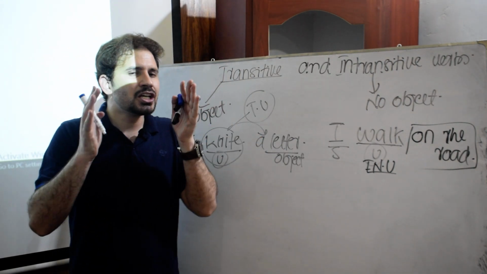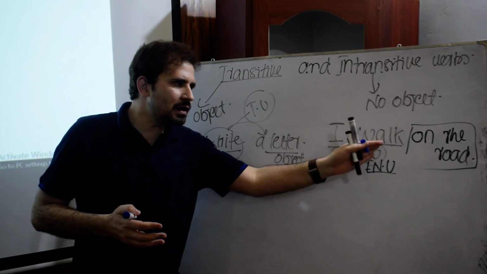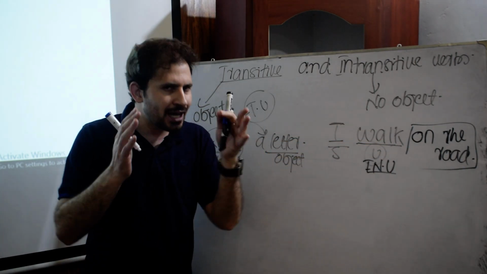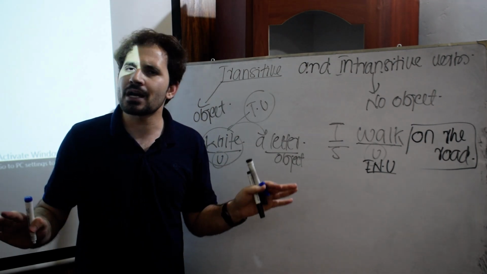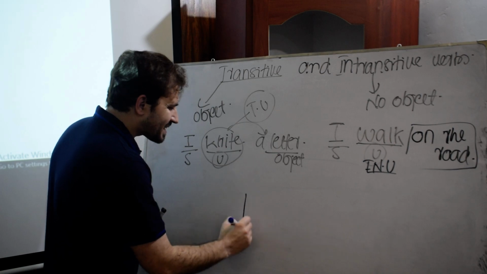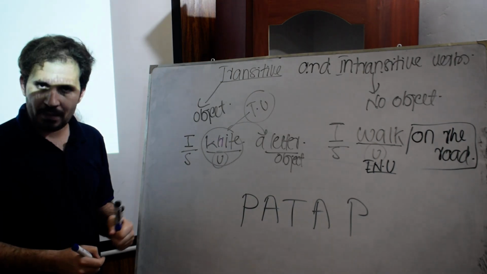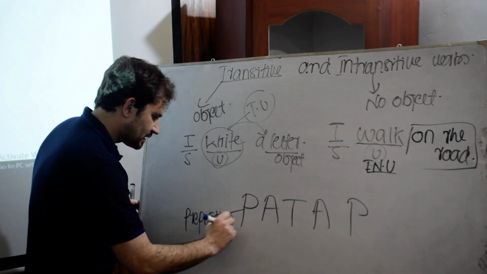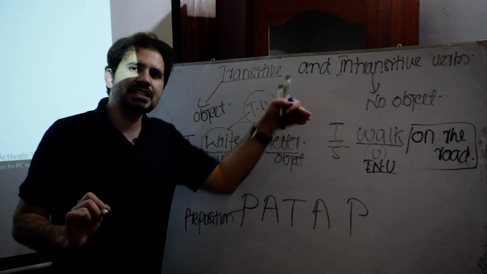Now there must be a question in your mind: how would I understand whether the verb takes an object or not? So I'm going to give you a formula here. Keep that formula in your mind, and I'm sure you will never forget about intransitive or transitive verbs. Now, if a verb takes PATAP, P-A-T-A-P, keep this formula in your mind. P means preposition. If a verb takes a preposition, then that verb is intransitive.